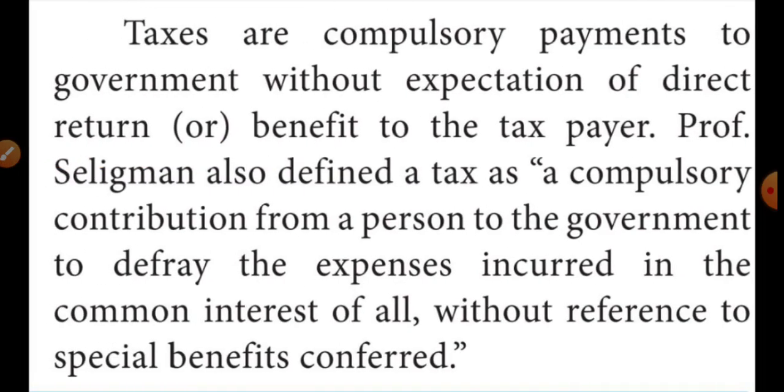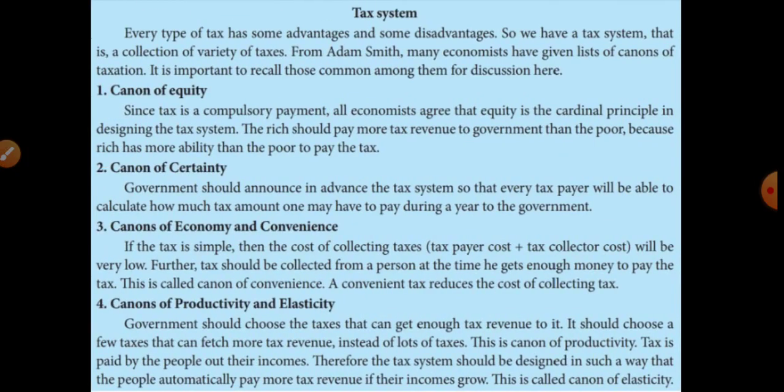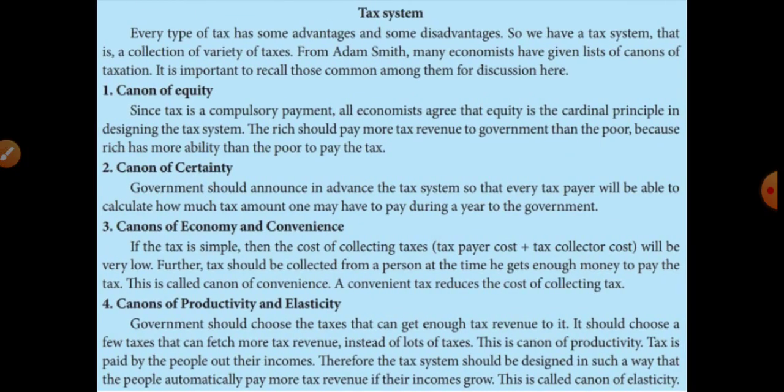Okay, next we learned about the tax system. One of the important economists, Adam Smith, followed by many other economists, gave the canons of taxation, that means the accepted rules of taxation. There are four important rules of taxation we learned: canon of equity, canon of certainty, canons of economy and convenience, and canons of productivity and elasticity.